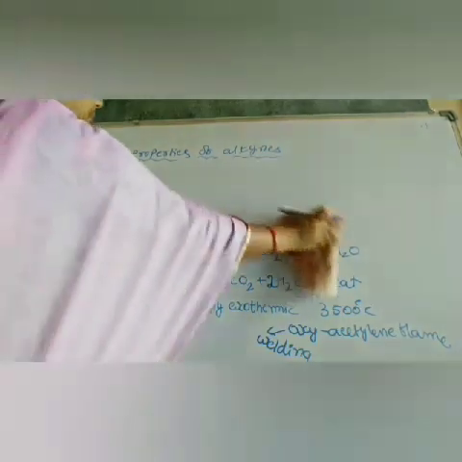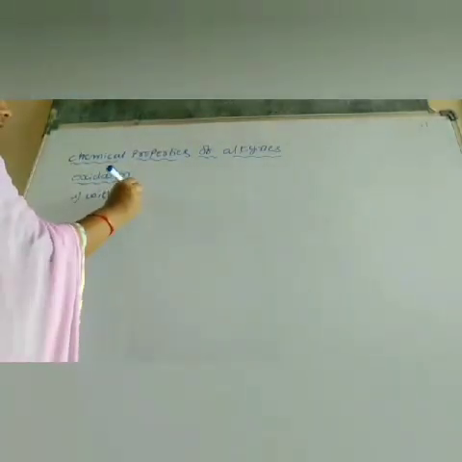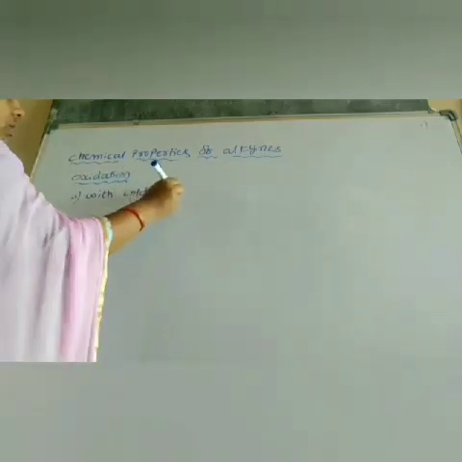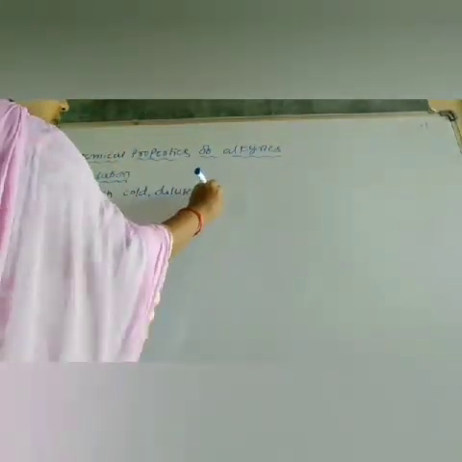And the next one is oxidation with oxidizing agents. Some oxidizing agents: here, oxidation of alkynes with cold dilute alkaline KMnO4.